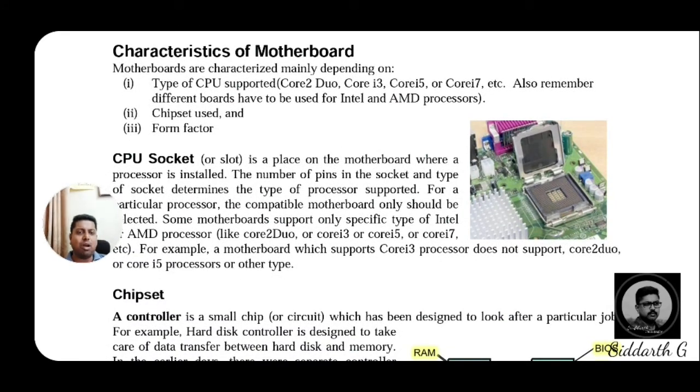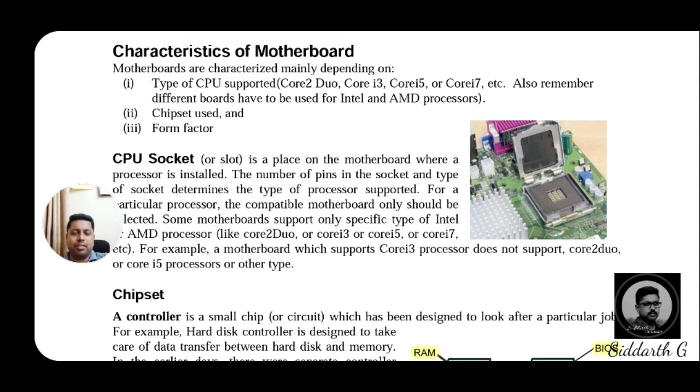So motherboards are characterized mainly depending on these key points. Based on these three characteristics, we classify the characteristics of the motherboard. One is the CPU socket, the second one is the chipset, and the third one is the form factor. Based on these three, the characteristics of the motherboard are classified.